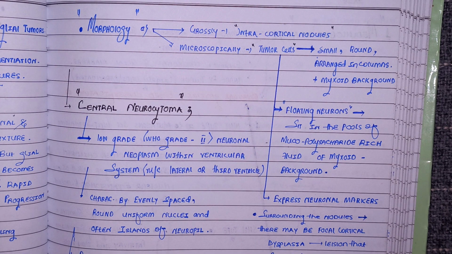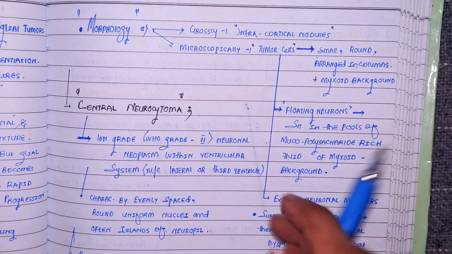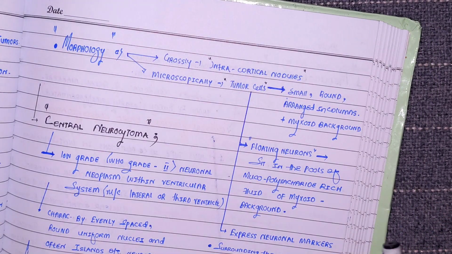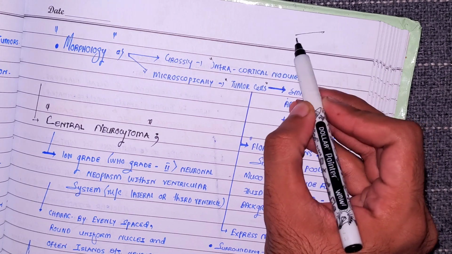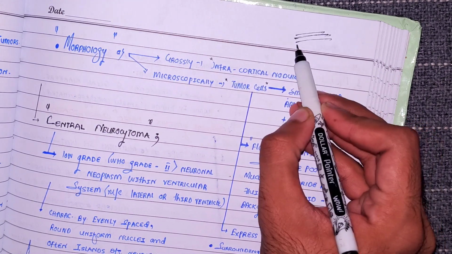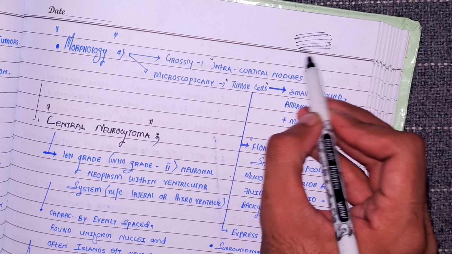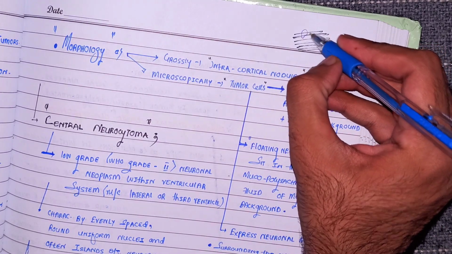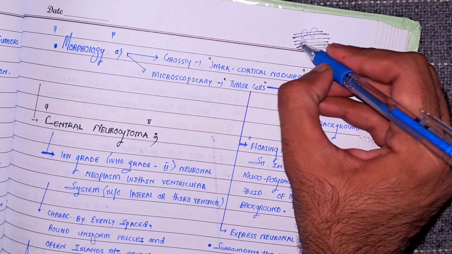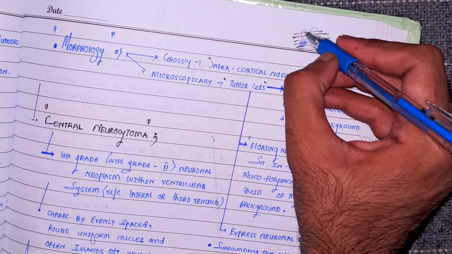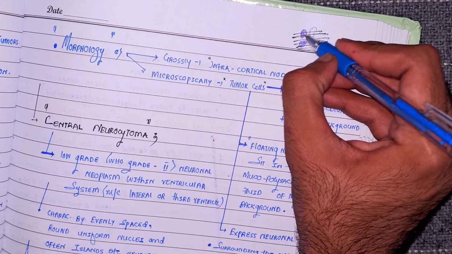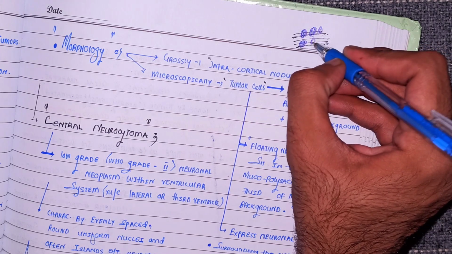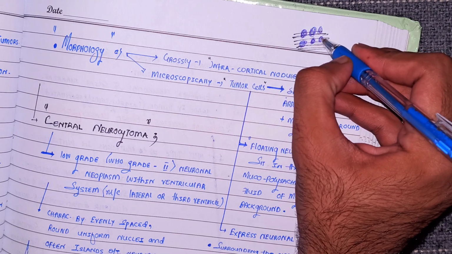If you are good in histopathology, you will understand without my explaining this, but still I have to tell you what it means. The background is myxoid, lots of myxoid material is deposited, और इस पे जो है you will come to find the tumor cells. The tumor cells are small, they are round, they are arranged in columns.